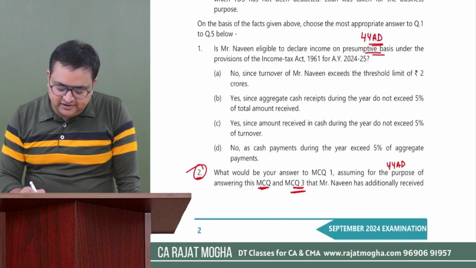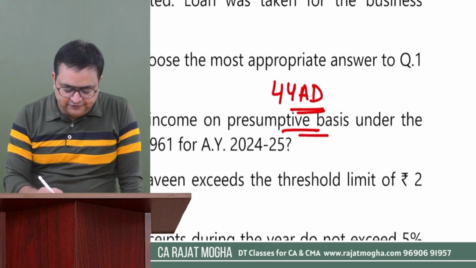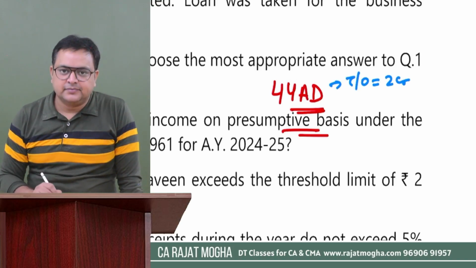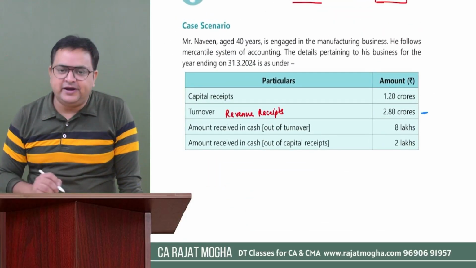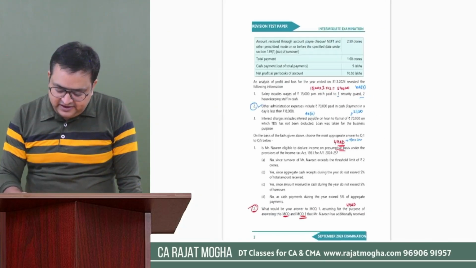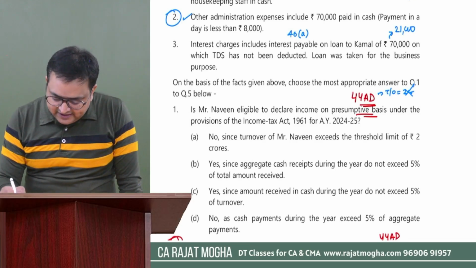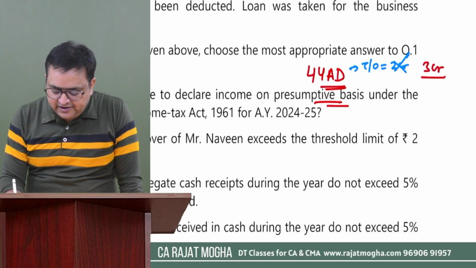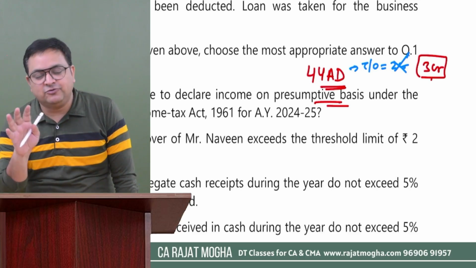Question number 1 was asking whether the person is eligible for 44AD or not. We understand that for 44AD, one of the conditions is that the turnover should not be more than 2 crores. Let me see what the turnover was. Yes, it was 2.8 crores. He has already crossed 2 crore turnover, so this criterion is not met. But 44AD has been amended, and we know that the limit of 3 crore can also apply. Anyway, it was not more than 3 crore.